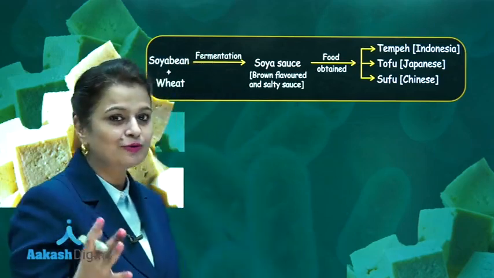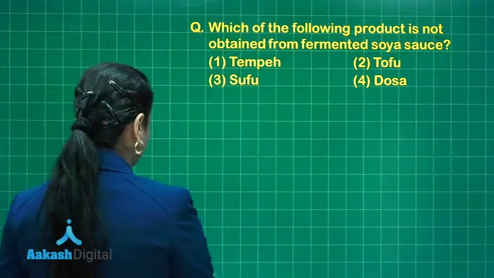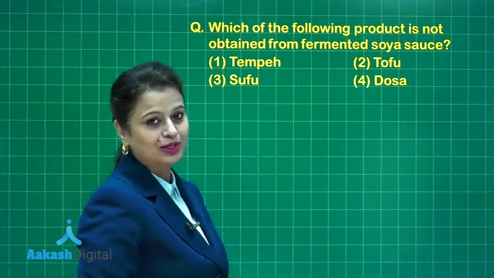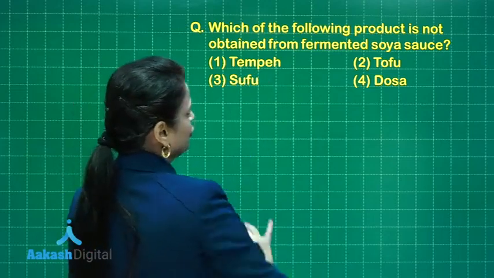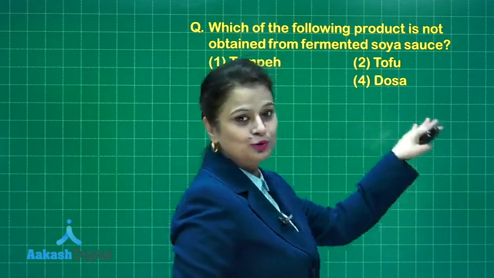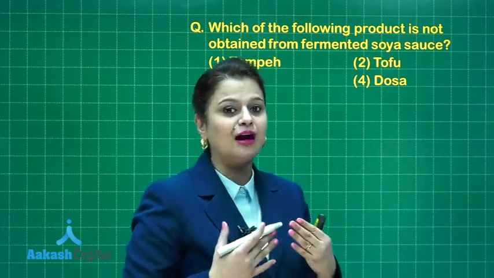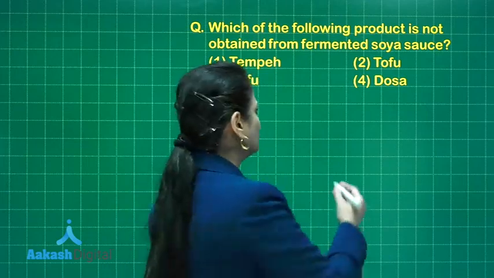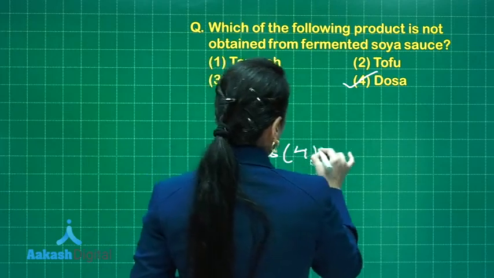So this is all about the use of microbes in the formation of household products. Let's take up one question here. Which of the following products is not obtained from fermented soya sauce? Yes, tempeh we make, sofu also we make, tofu is also a soya bean product, but dosa is formed from soaked gram and rice after fermentation activity with the help of Leuconostoc or Streptococcus. So, the right answer to this question is option number 4.